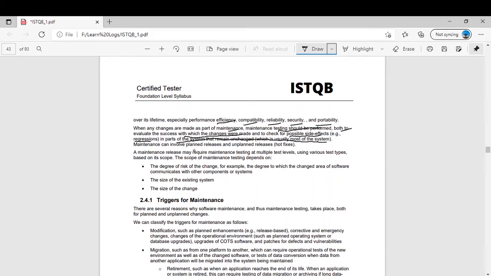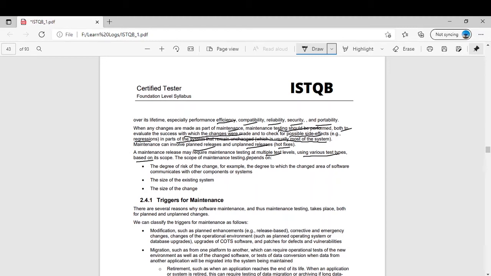Maintenance can involve planned releases and unplanned releases, as I've told you, hot fixes. Sometimes every company has a plan to release a new version, say after 6 months. It's a planned maintenance. But if there is feedback from the customer regarding a bug, then there could be an unplanned release as well. Maintenance releases may require maintenance testing at multiple test levels using various test types based on the scope.